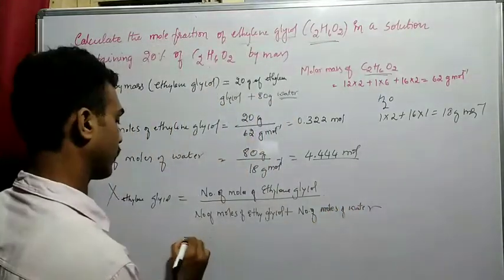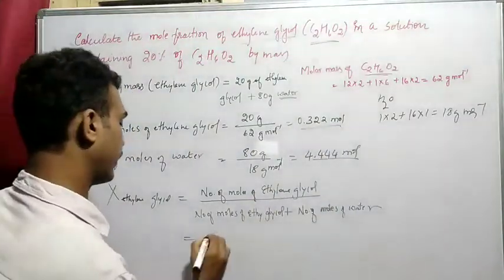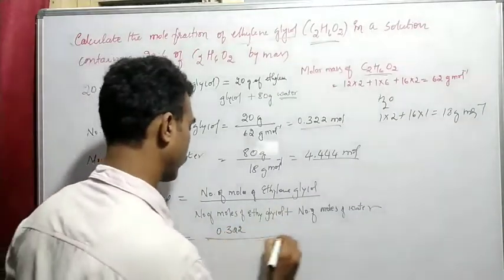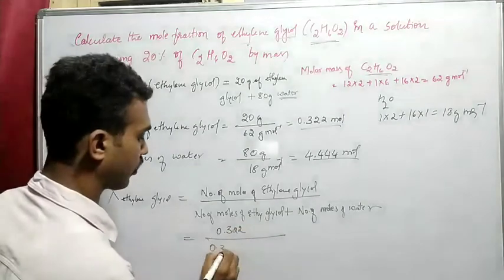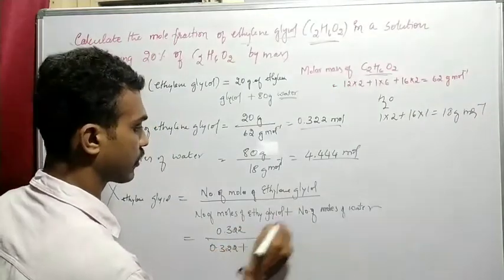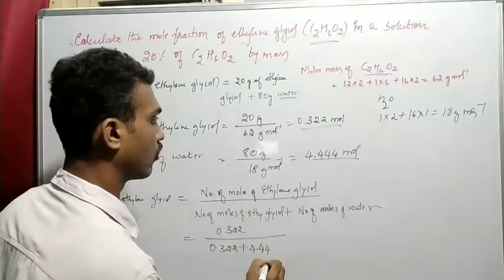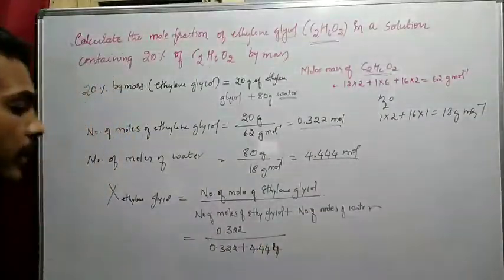So that is 0.322 divided by 0.322 plus 4.444. Add it and then divide.